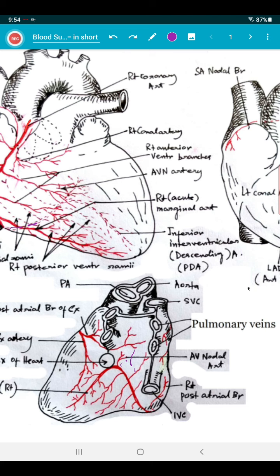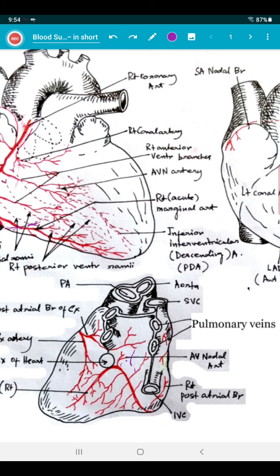Right coronary artery supplies the whole of the right atrium, most of the right ventricle, except what? Except a strip along the anterior interventricular groove. Except this part of the strip, the rest is supplied by the right coronary artery. Remember. It also supplies the posterior inferior 1/3 of the ventricular septum.